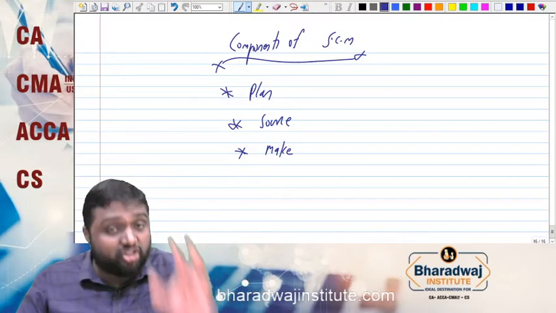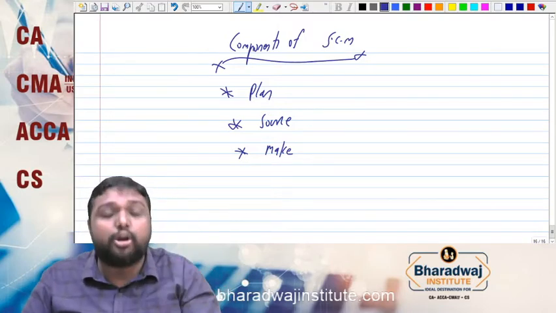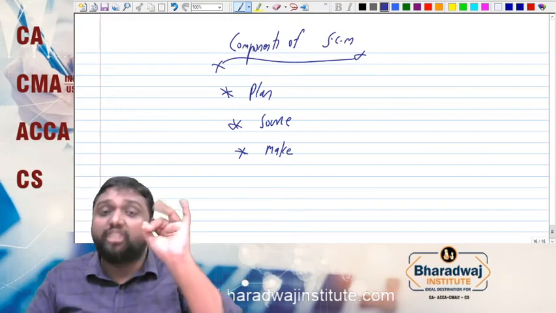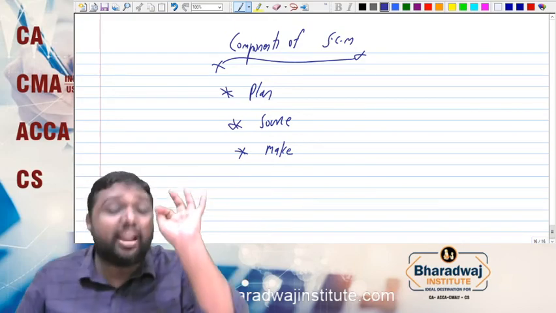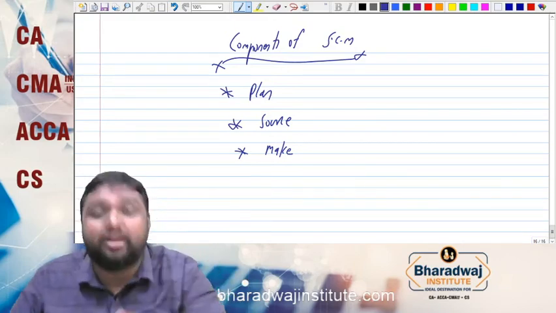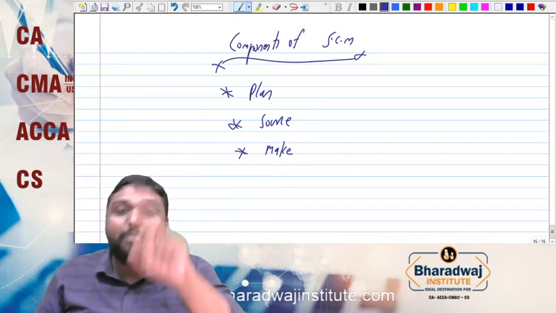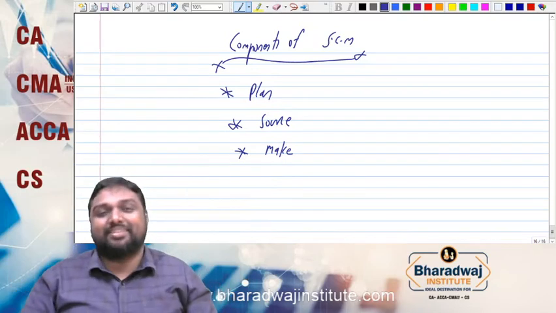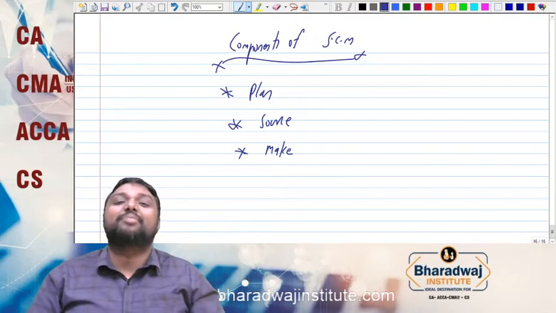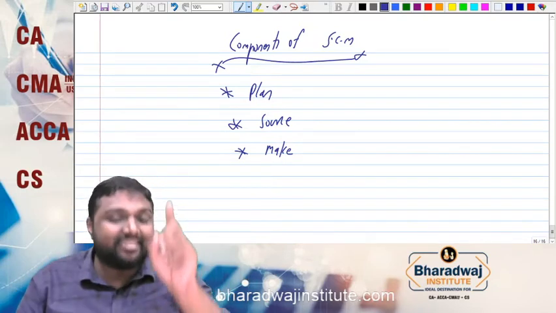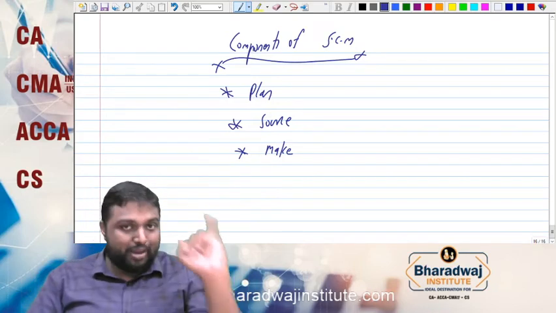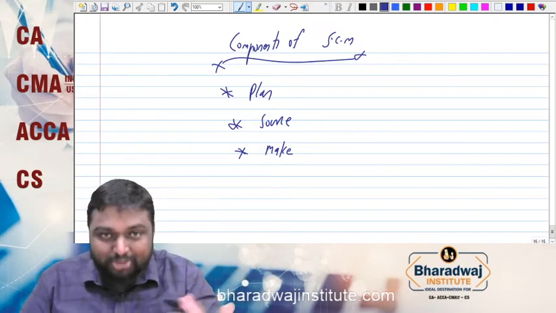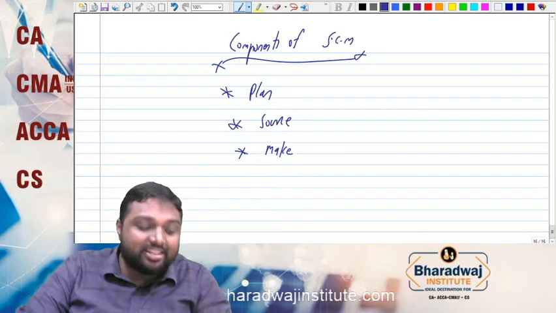We have to ensure that the products are produced at a low cost without compromising quality, and the production is completed on time as per the customer requirement. That will be ensured under the make. So plan, source, make. Next will come